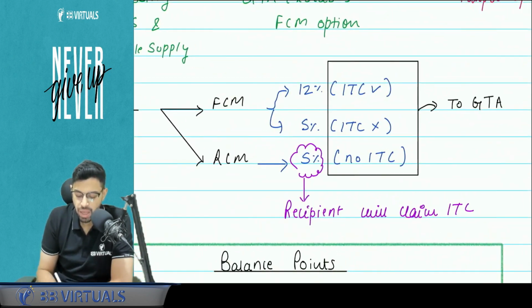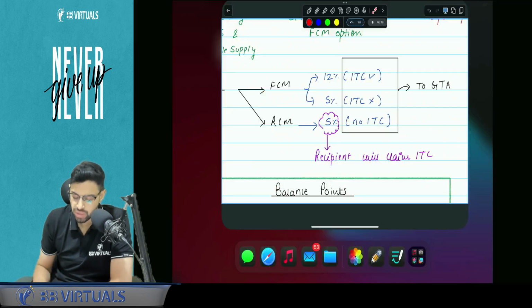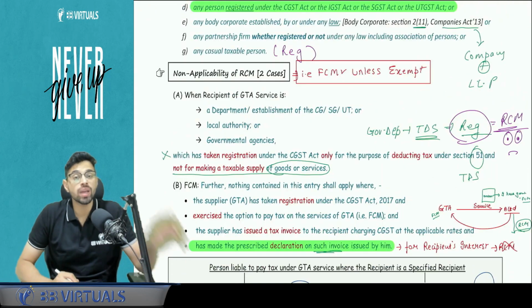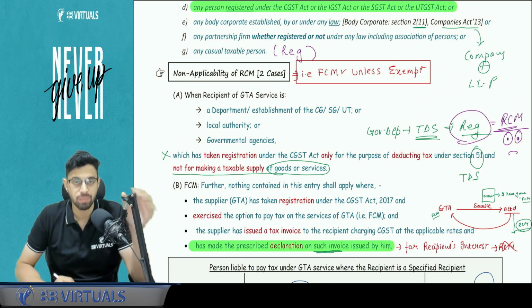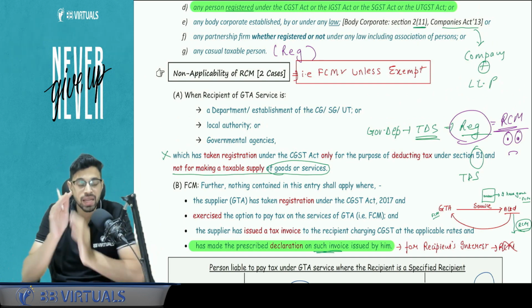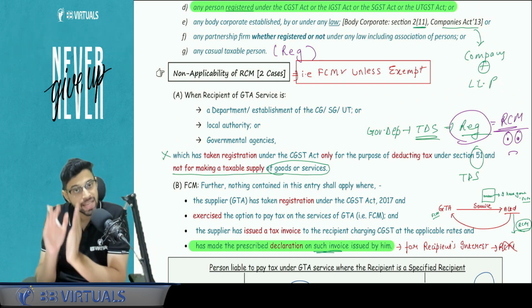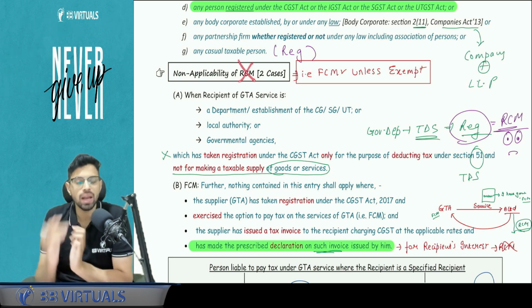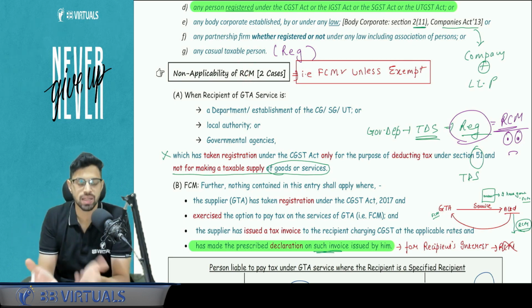Very simple. Let's do one thing. First I will cover the RCM provision, then I will cover the rate. Now let's talk about the two cases of non-applicability of RCM. When I say non-applicability, it does not mean it will be exempt. For exemption, we will have to apply chapter number 4 only. When I say RCM is not applicable, the basic meaning is that forward charge mechanism will be applicable.